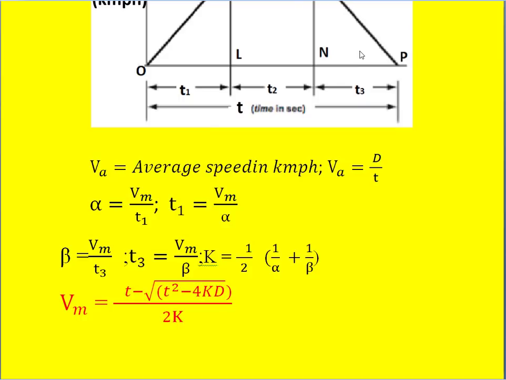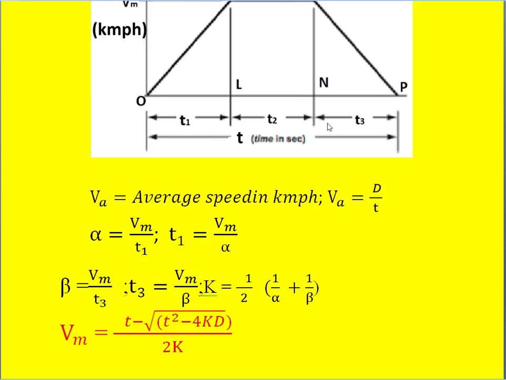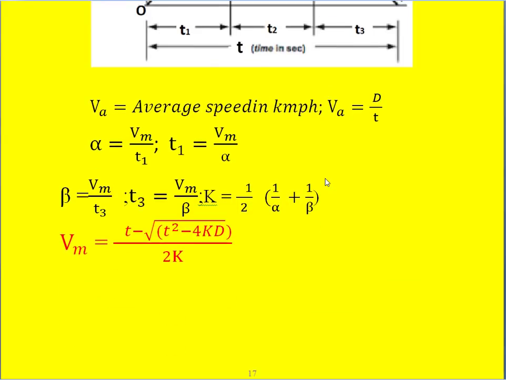They may ask D1, D2, D3, or they may ask T1, T2, T3, or they may ask T, or they may ask what is the scheduled speed, or the average speed, or they may mix the average speed with the scheduled speed. So once we know the equations, using the given data and knowing the equations, we can calculate the desired data.